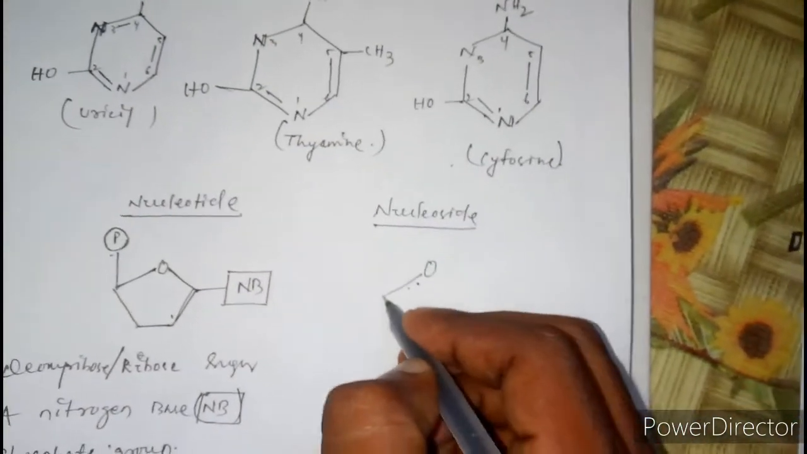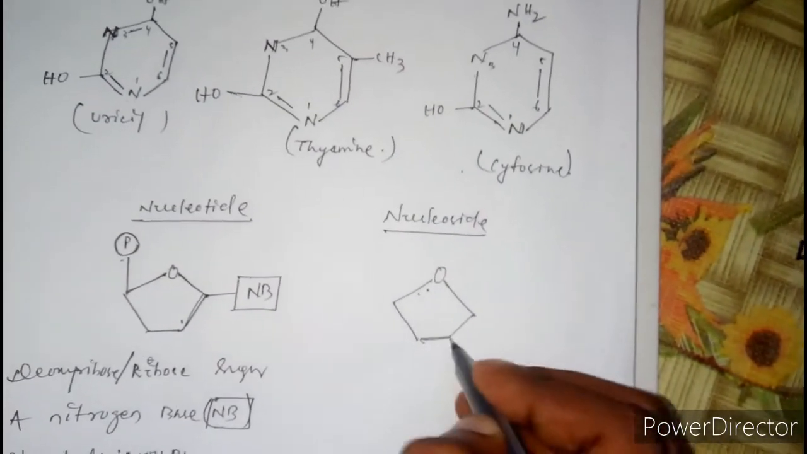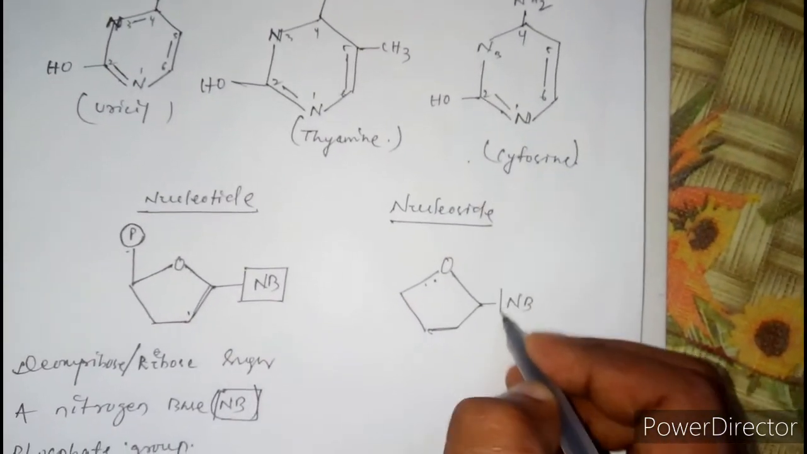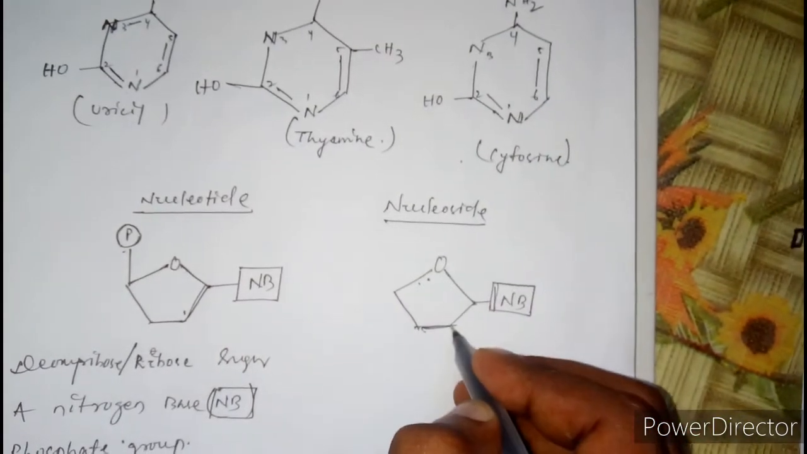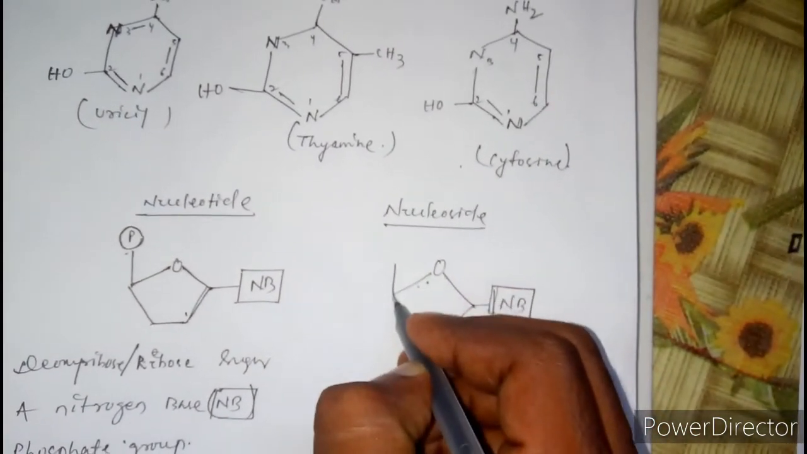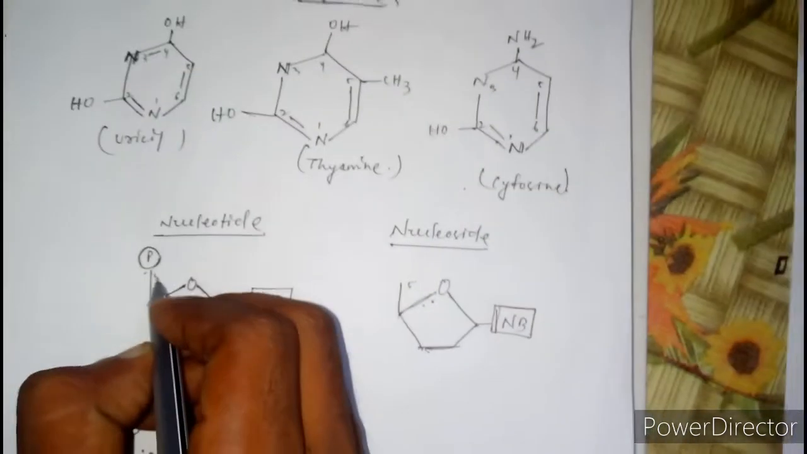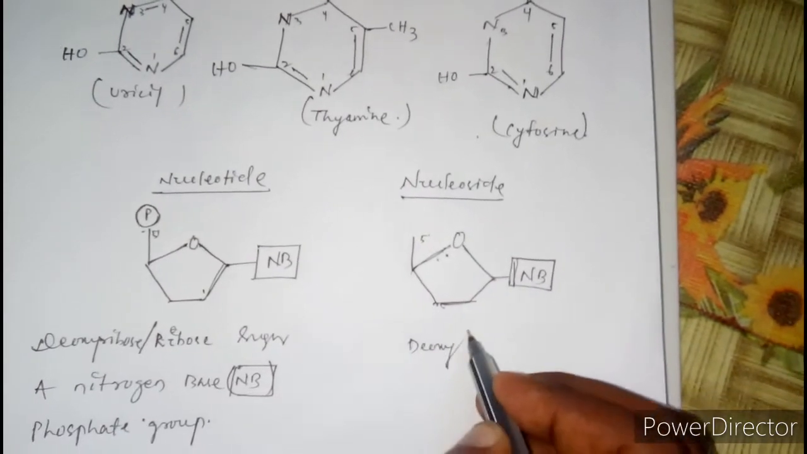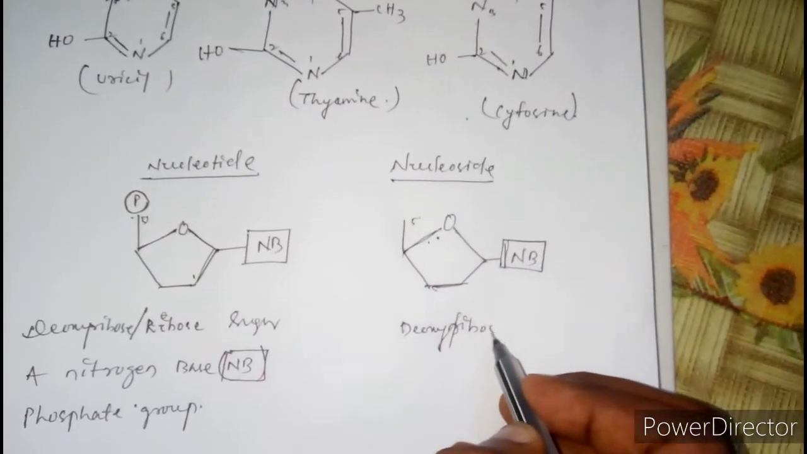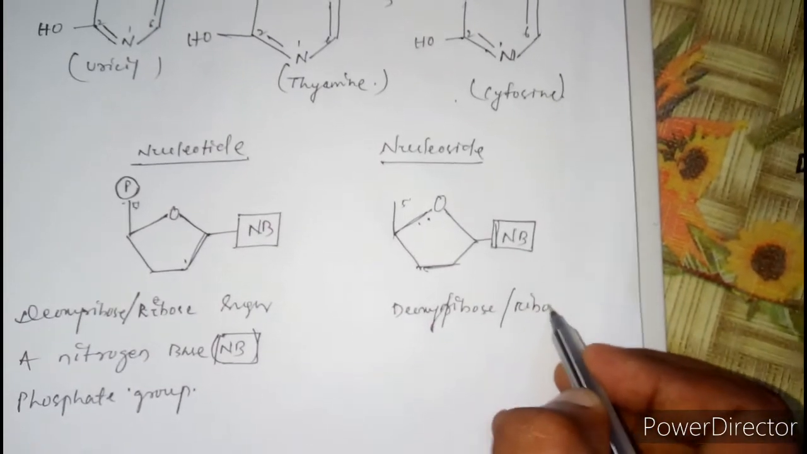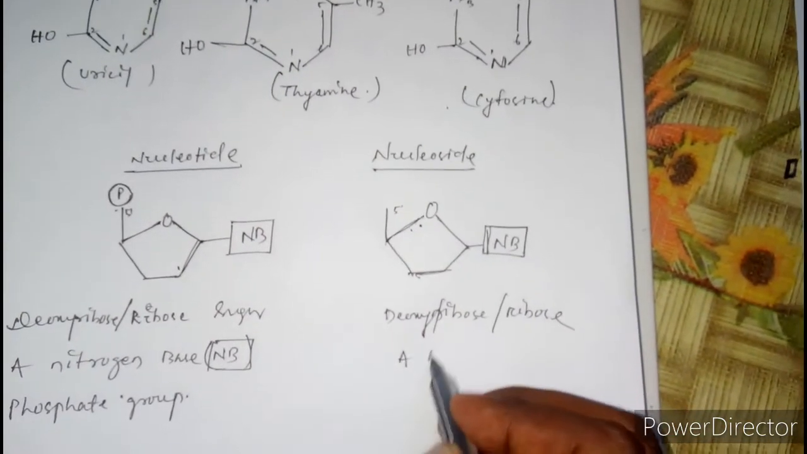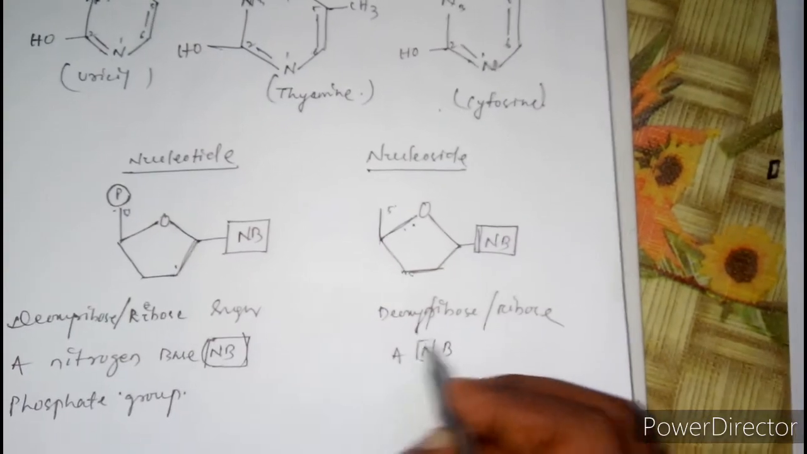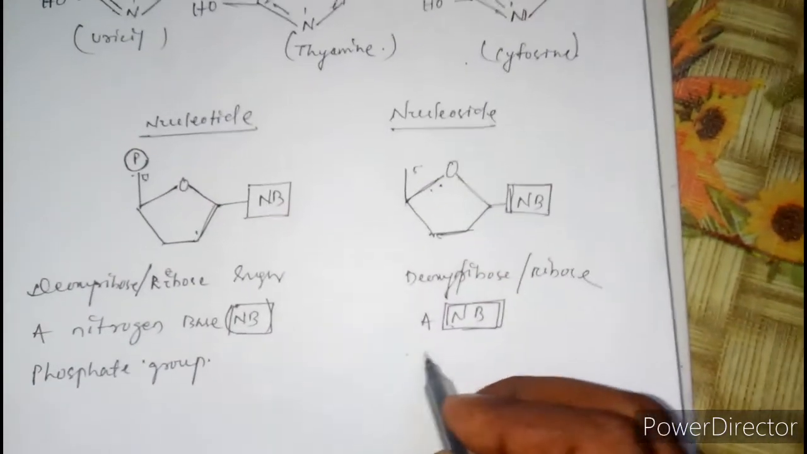But in the case of a nucleoside, there is only the presence of a nitrogen base. No phosphate group will be there, no phosphate group at carbon number 5. Only ribose or deoxyribose sugar, a nitrogen base, and there is no presence of a phosphate group.